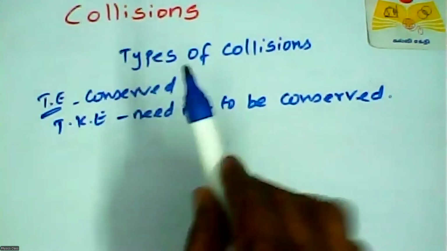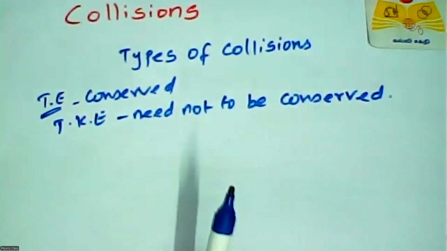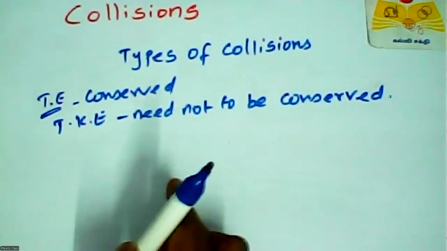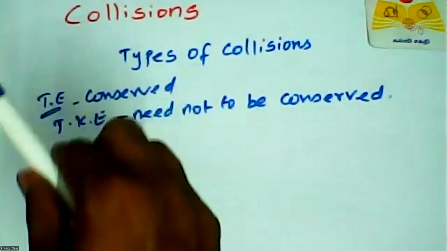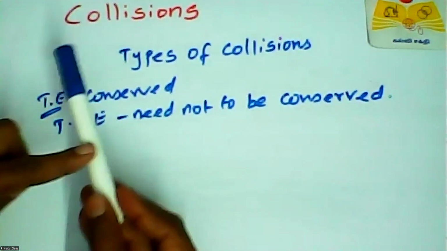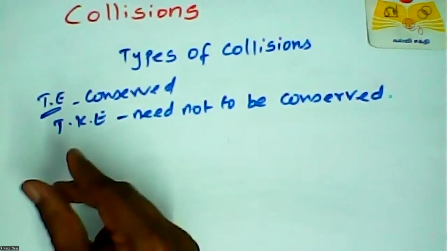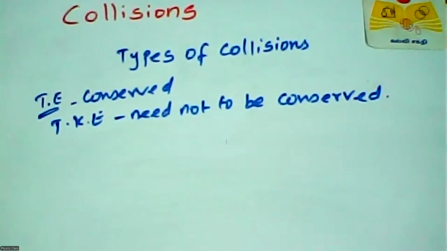Here, there is some sound when this object collides with this object. This sound is formed by the kinetic energy of this object. Kinetic energy is converted into sound energy, light energy, and heat energy. That is why the final kinetic energy is less than the initial kinetic energy. Okay, right. So for types of collision, we have two types.